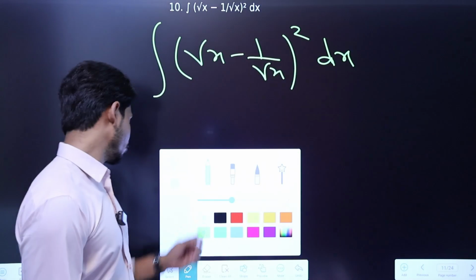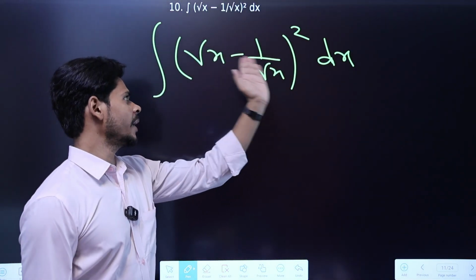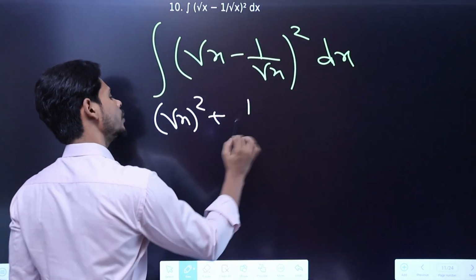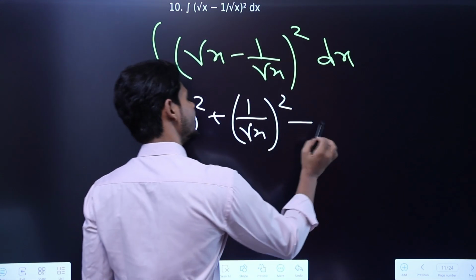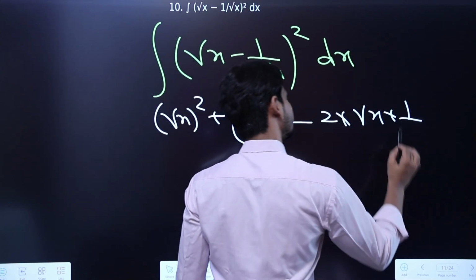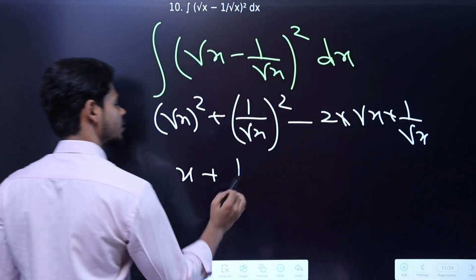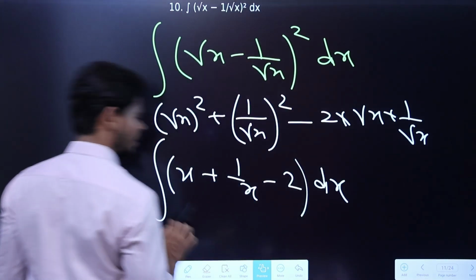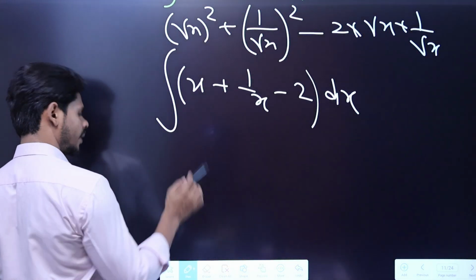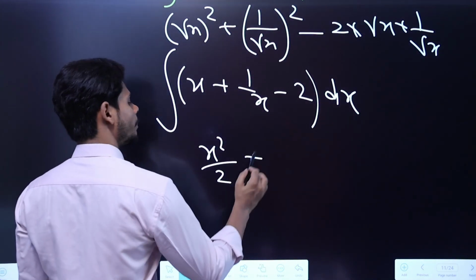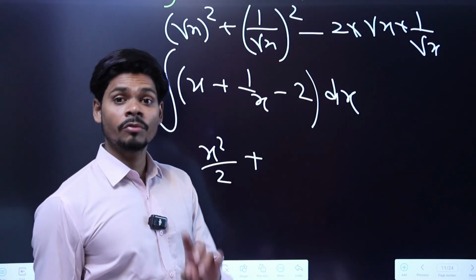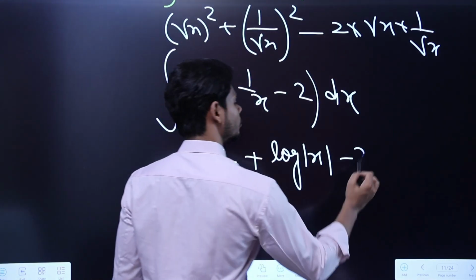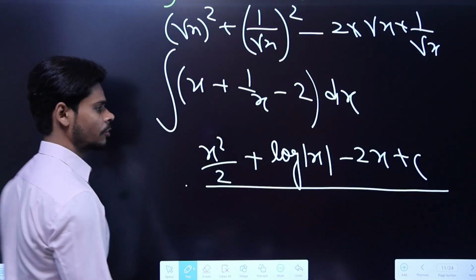So for that particular thing, what we can do is apply our formula a minus b to the whole square. So it will become a square, then plus b square, then minus 2 into a into b. So it will look like x plus 1 by x and then minus 2. Now we can easily find the integral of this particular function. So the integral of x will become x square by 2, plus the integral of 1 by x, remember, log x. Log of mod x you can write, then negative 2, constant number will take x, with respect to x basically we are finding the integral.